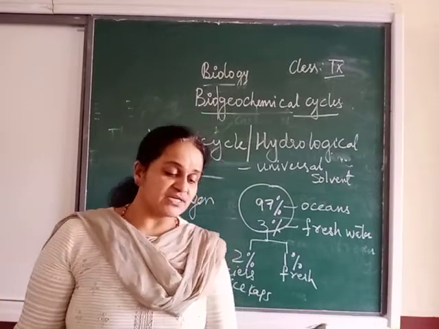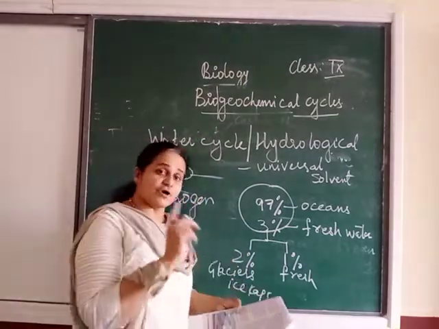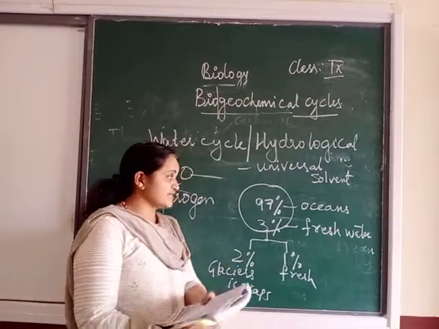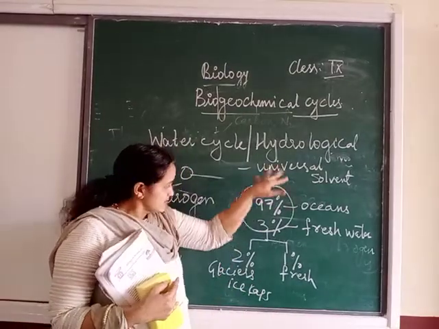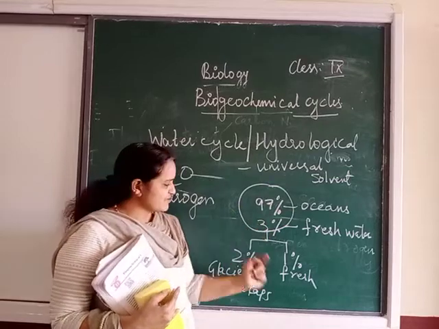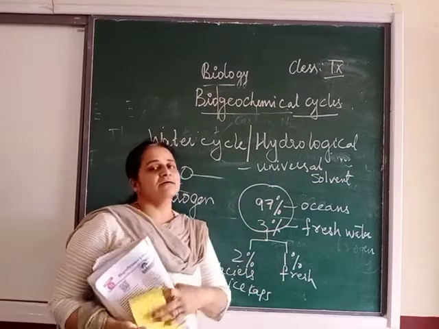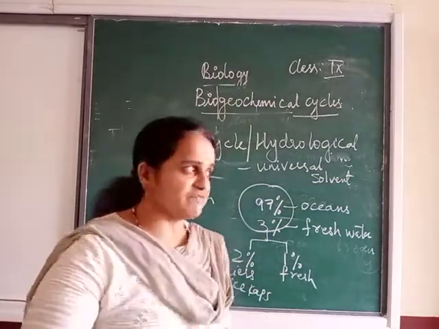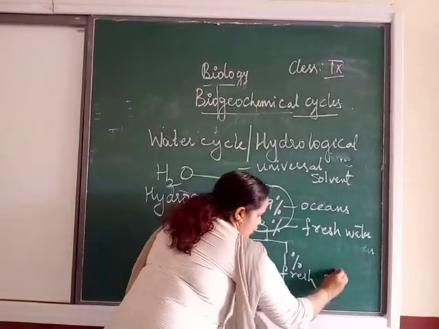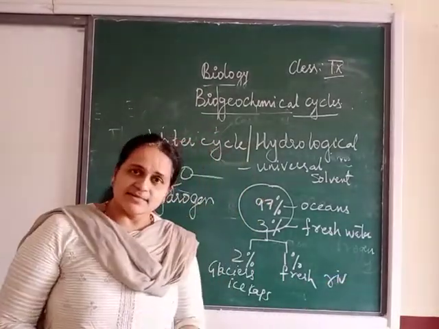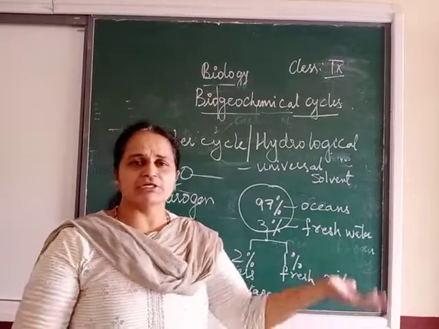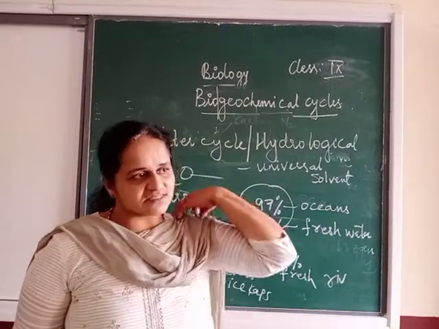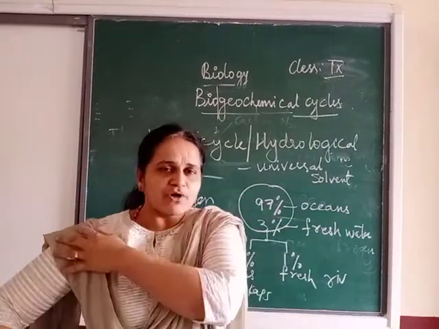Did you understand? Though we have 97% of water on the earth, from that only 1% is the fresh water available. Where will it be available? In the rivers, ponds, lakes. But what is the state of those lakes and ponds at present?